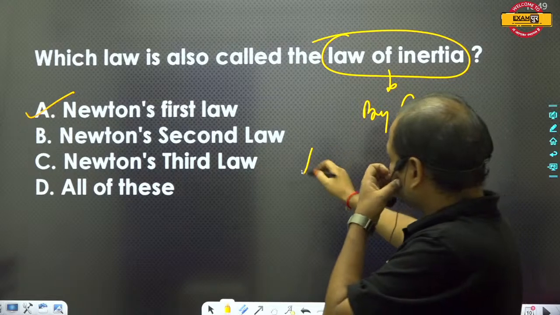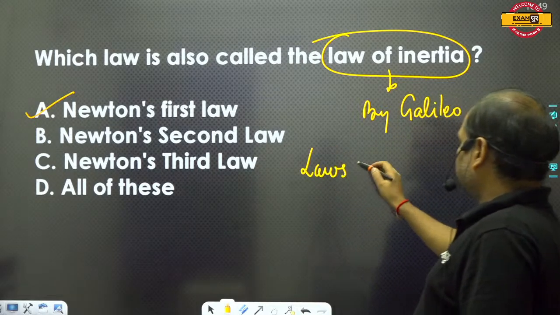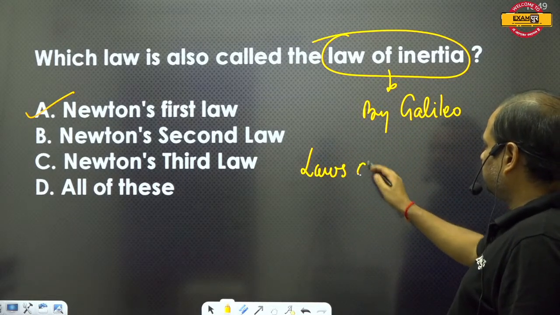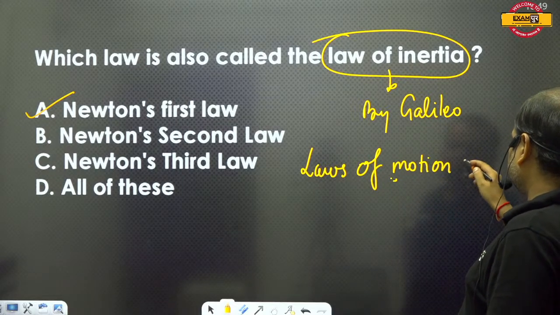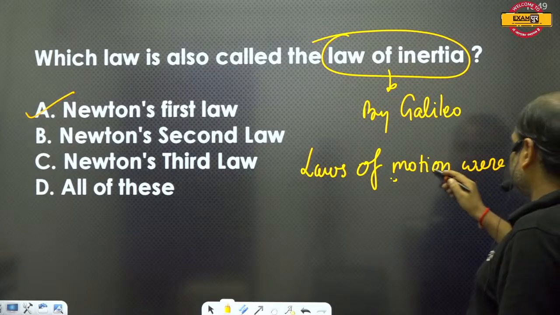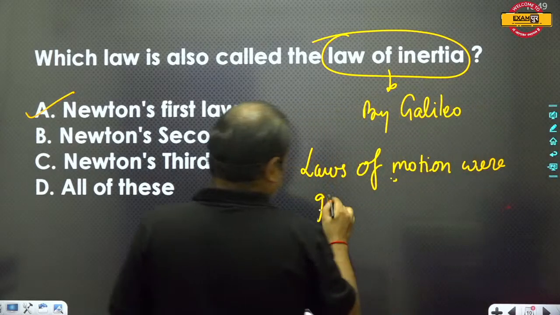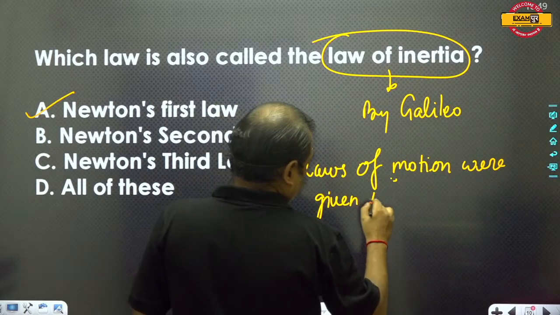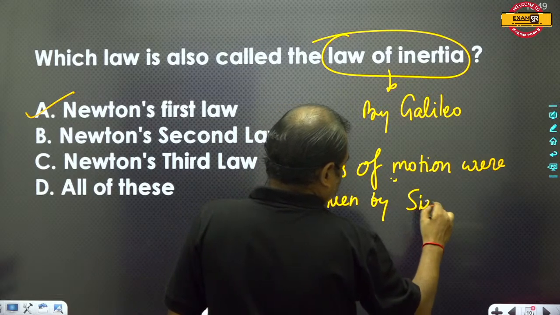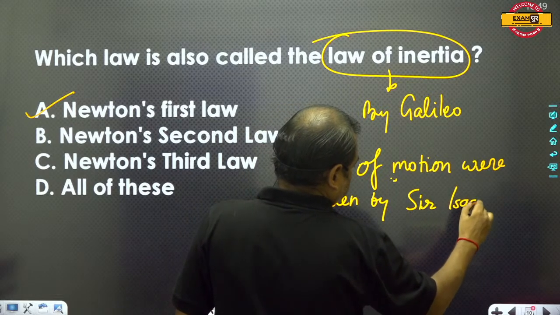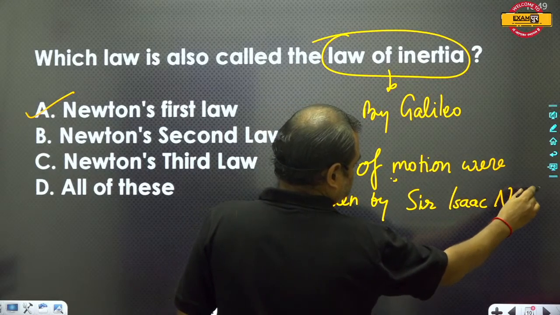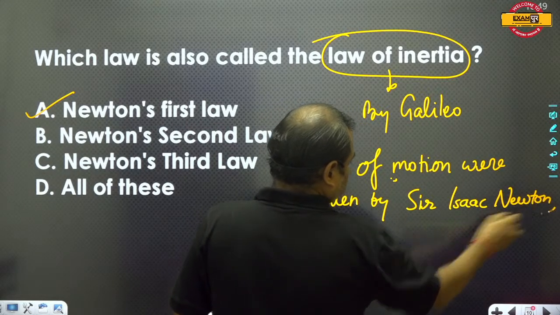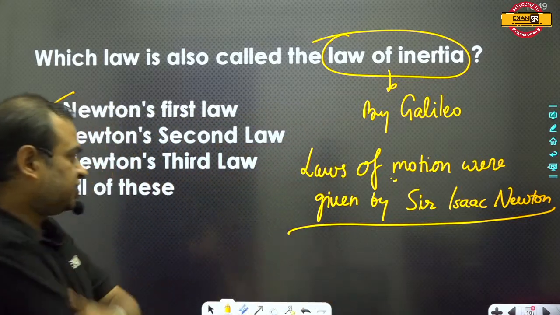But the laws of motion were given by Sir Isaac Newton.